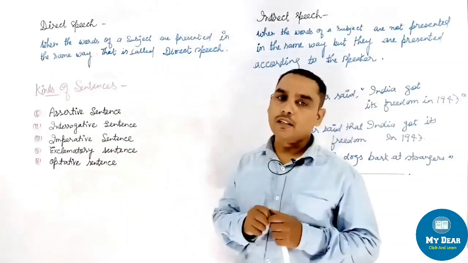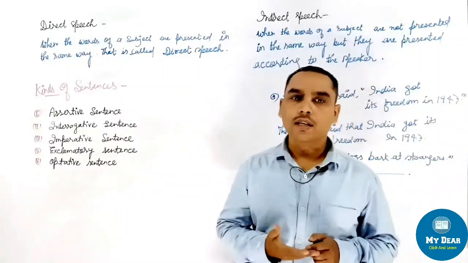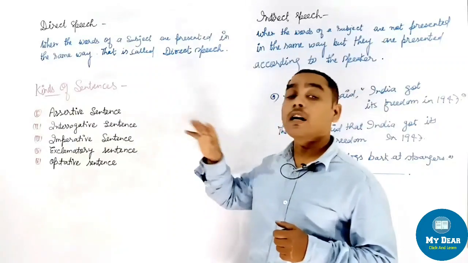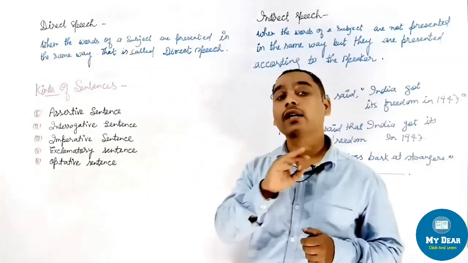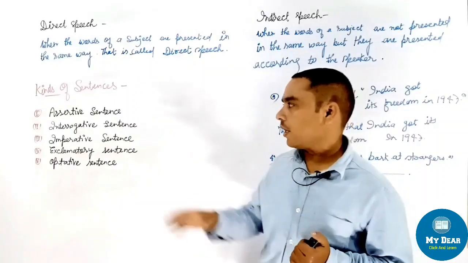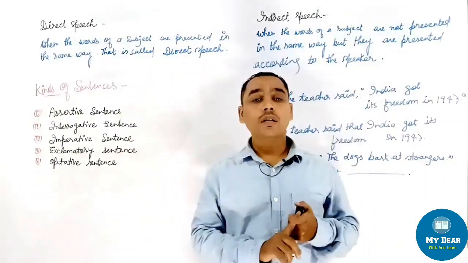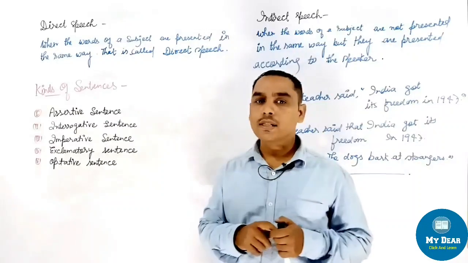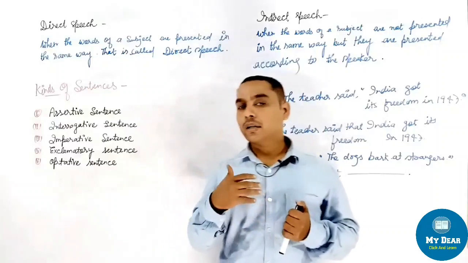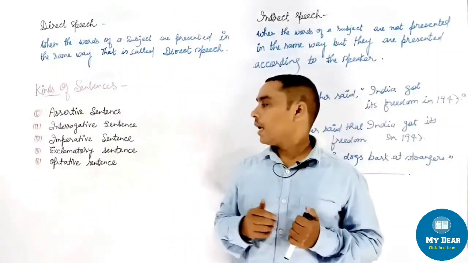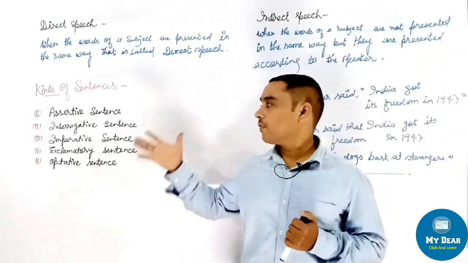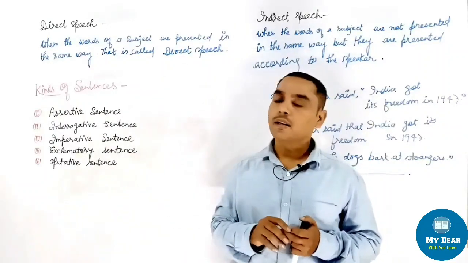The sentences which I have taken in the starting, I told you in the starting also, all those sentences are assertive, meaning after removing the inverted commas, that I have applied everywhere. Here I have written the kinds of sentences over here. You can see assertive sentence, interrogative sentence, imperative sentence, exclamatory sentence, and optative sentence. Five kinds of sentences are given here.